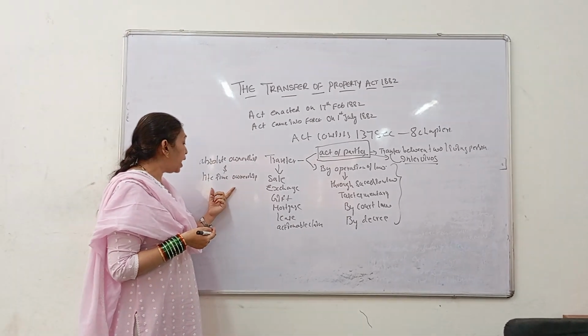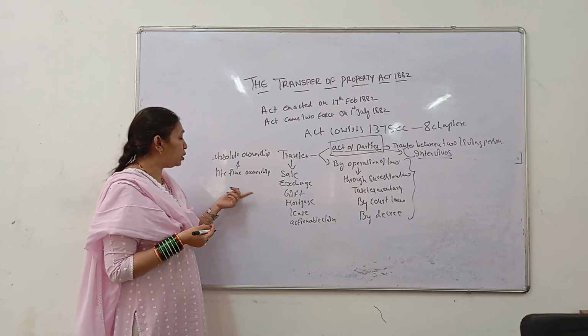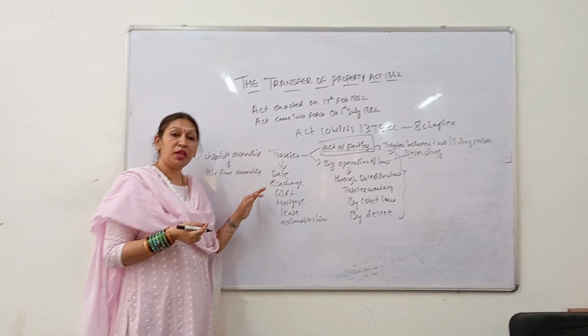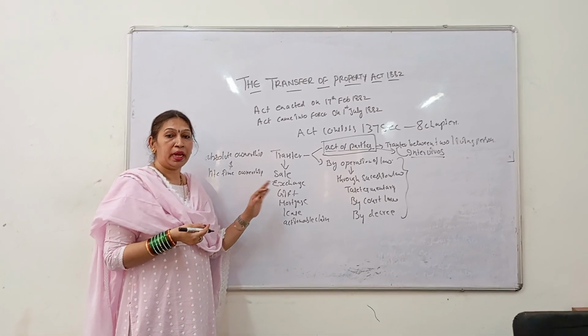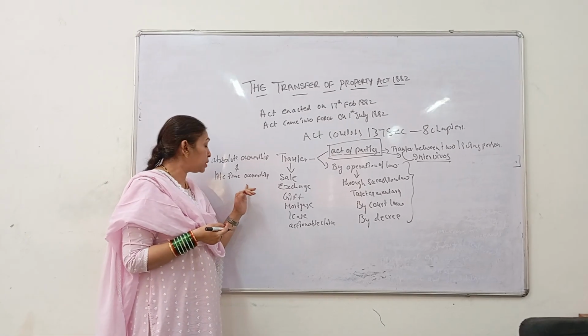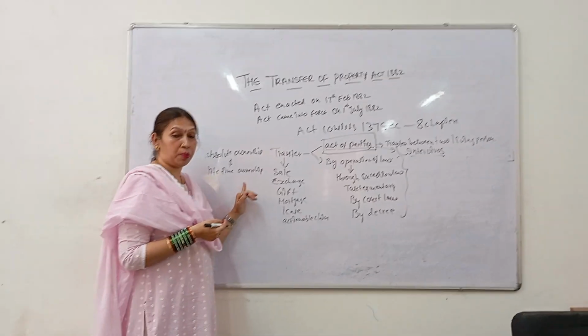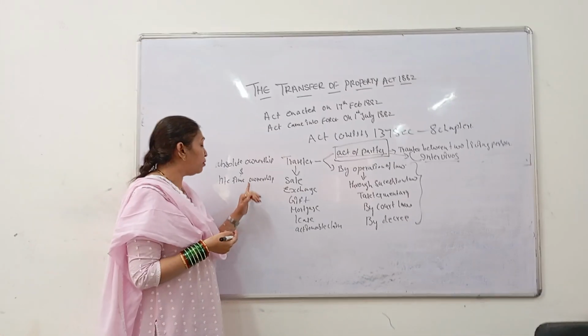Now coming to lifetime ownership. What is lifetime ownership? It is that ownership which is given only for the lifetime, not for anyone else. Here the person can only enjoy the property but he cannot sell the property. So that can be called lifetime ownership.